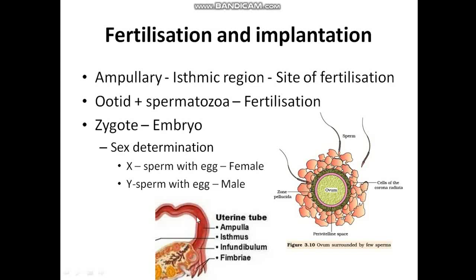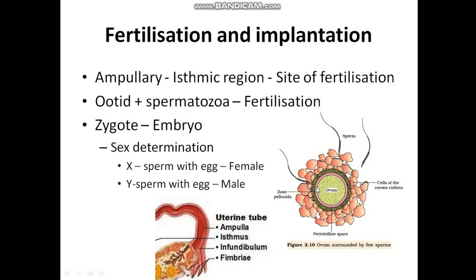Once the sperm and egg reach the ampullary isthmic region at the same time, it leads to the fusion of sperm and egg, which is what we call fertilization. Once the sperm comes in contact with the zona pellucida of the ovum, it brings changes in the membrane so that another sperm cannot enter, so a blockage of the membrane takes place. This is why only one of the sperms succeeds in entering the ovum, not all the sperm released by the man. The secretions of the acrosome part of the sperm help to penetrate through the zona pellucida and membrane of the ovum.